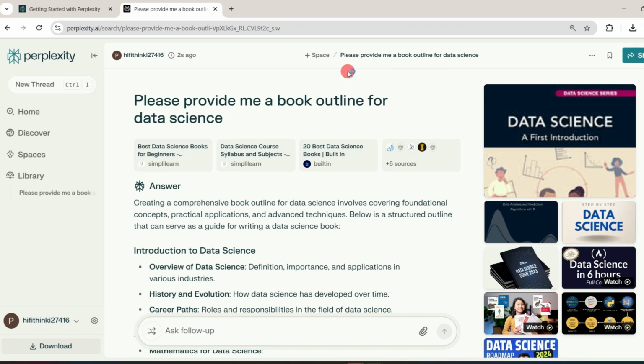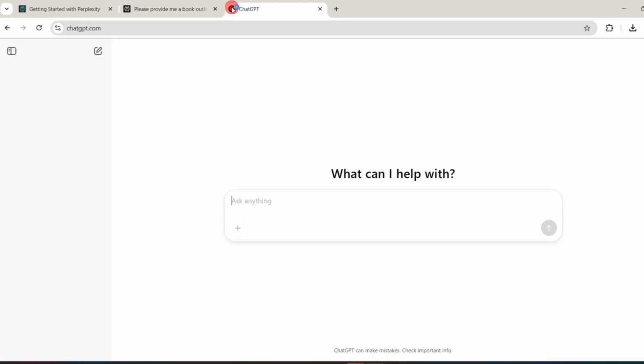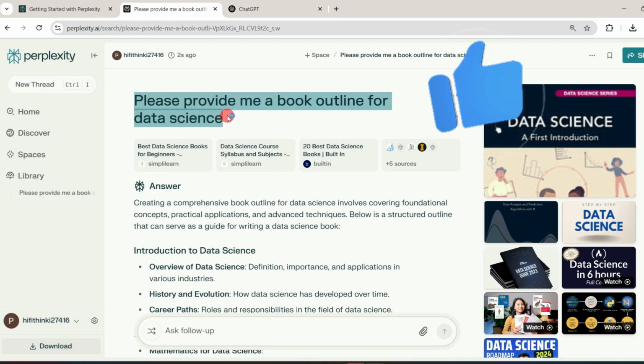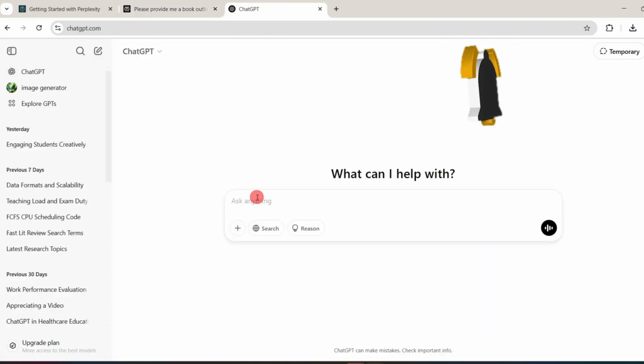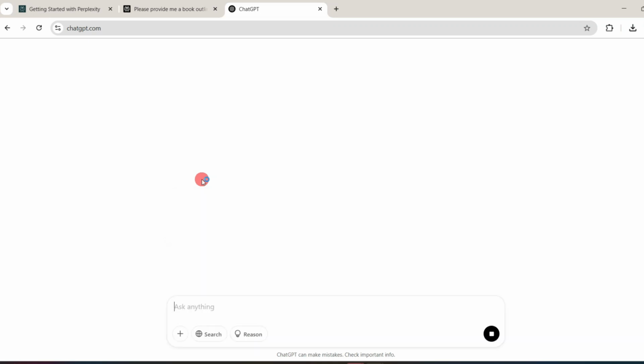It has provided me a book outline. Now I'll pass the similar query into ChatGPT. I'll copy this query and paste it in the ChatGPT window as well. I'll hit enter.